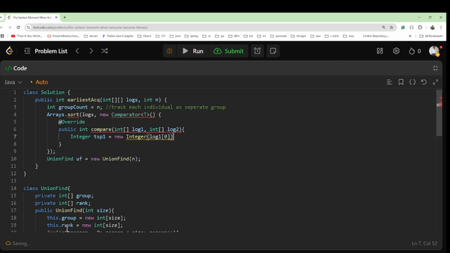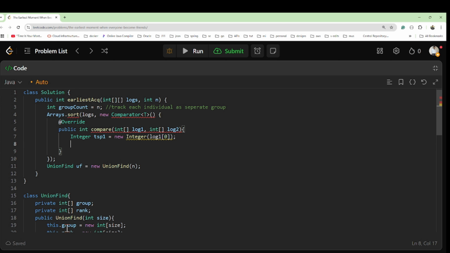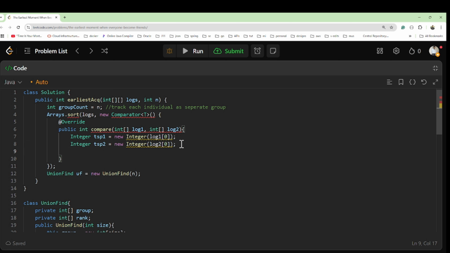Like this we will write. Similarly I'll copy this line of code and write it for log2 to get tsp2. So those two things we will get: the timestamp of person1 and person2.